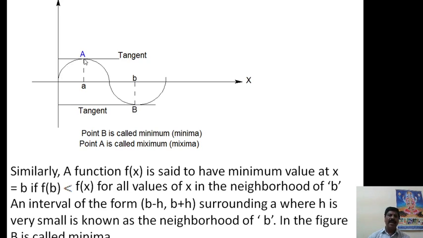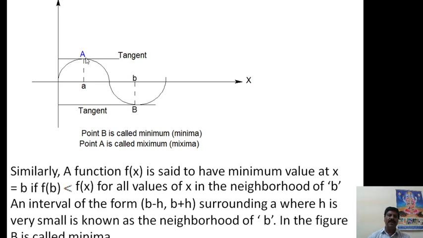Here f of a is greater than f of x, because f of a minus h and a plus h will be lesser values.